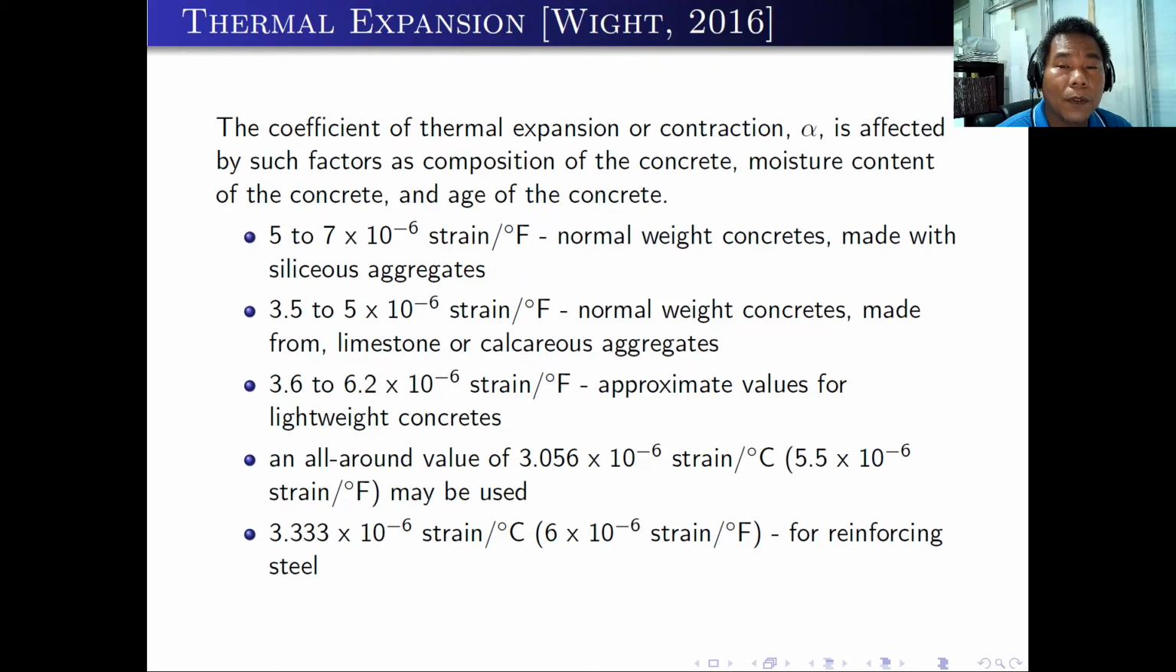Also, the approximate values for the lightweight concretes are 3.6 to 6.2 times 10 to the negative 6 strain per degree Fahrenheit. An all-around value of 3.056 times 10 to the negative 6 strain per degree Celsius may be used. Or also, you can use 3.33 times 10 to the negative 6 strain per degree Celsius for reinforcing steel, because as we have said, the coefficient of thermal expansion of concrete and steel are almost the same.